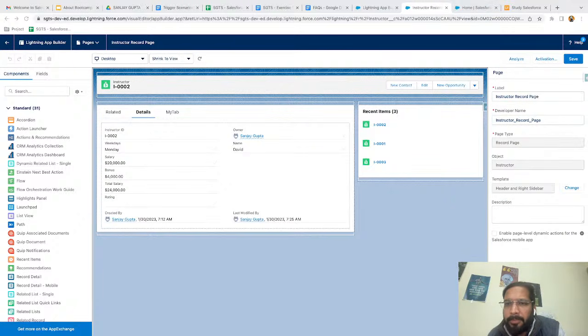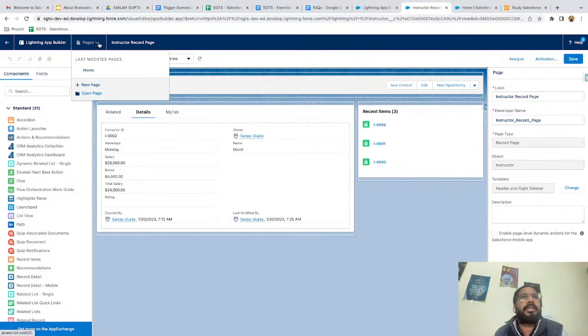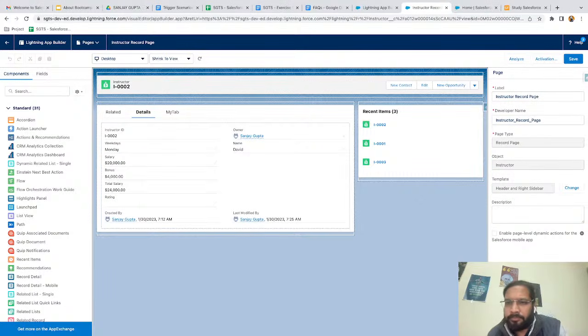Can we change the page template after save, or do we need to make a new Lightning page? Jigna, for this you need to create a new Lightning page because I don't think we can change the template. Can we create a mobile app? And yes, that I already answered. Standard components are available according to the record page you are setting up. Yes, Mary. Then, under recently viewed, unable to add field to display. Yes, Jagdish. On the recently viewed list view, you won't be able to add fields to display. It is a limitation.